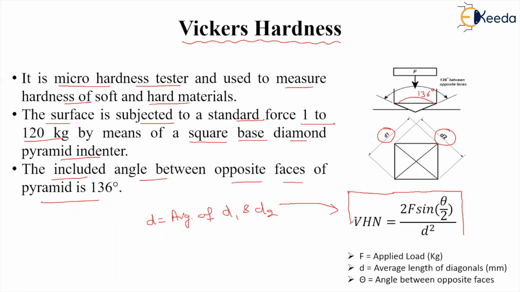So the Vickers hardness number can be obtained using this formula. The formula can be directly applied, and although it can be derived, it is not required here. So the Vickers hardness number can be obtained by 2F sin(theta/2) divided by d squared. So this formula is to be remembered to find out the Vickers hardness number. So this is the concept of Vickers hardness.